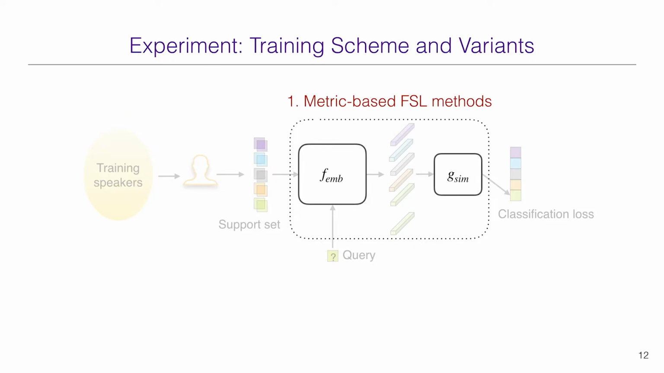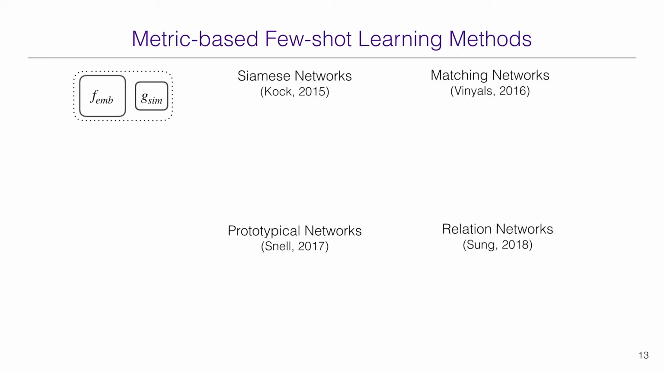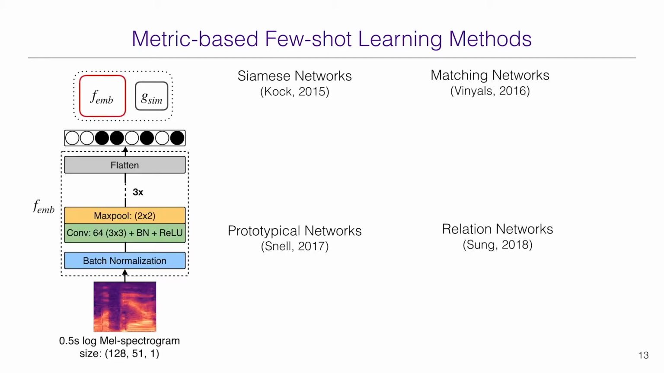First, we adapt different existing metric-based few-shot learning methods, including Siamese networks, matching networks, prototypical networks, and relation networks. For all of these methods, we use a standard CNN for the embedding module F. It consists of 4 conv blocks. The input to the embedding model is a log-mel spectrogram computed from half-second audio. The main difference between these methods is the similarity module G, or the distance metric used to measure the similarity between the support and query embeddings to predict query labels.